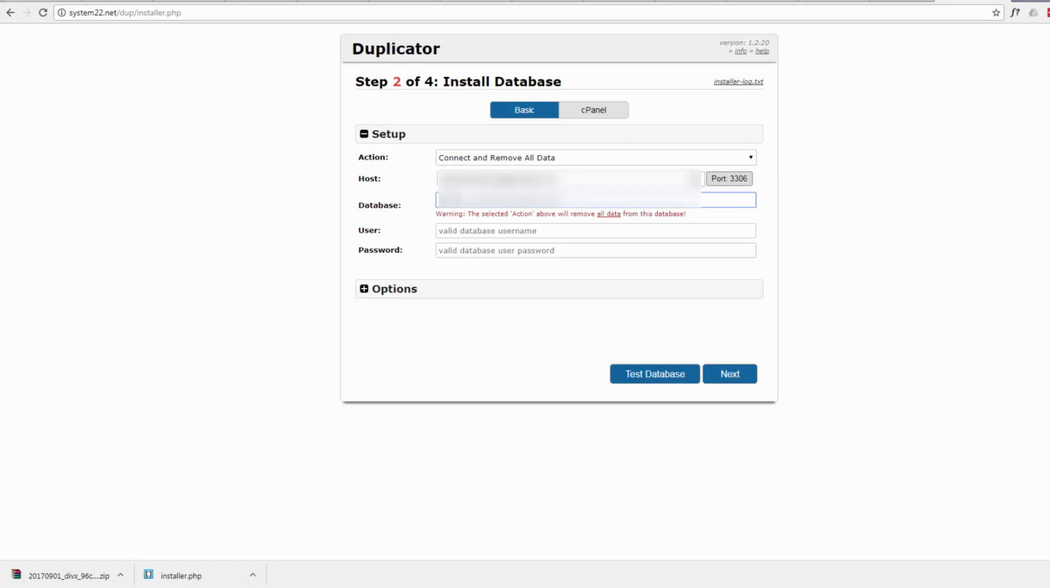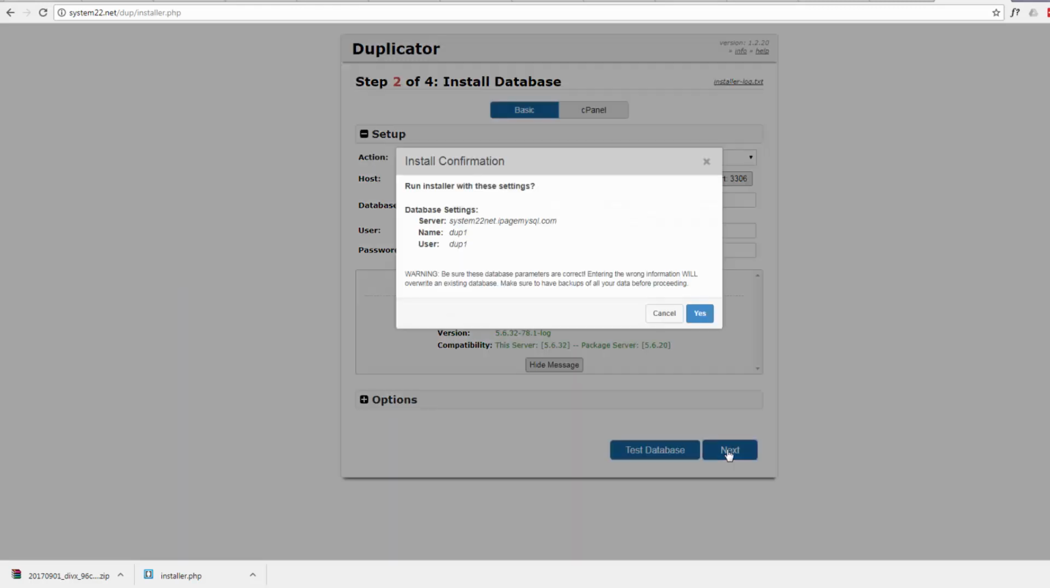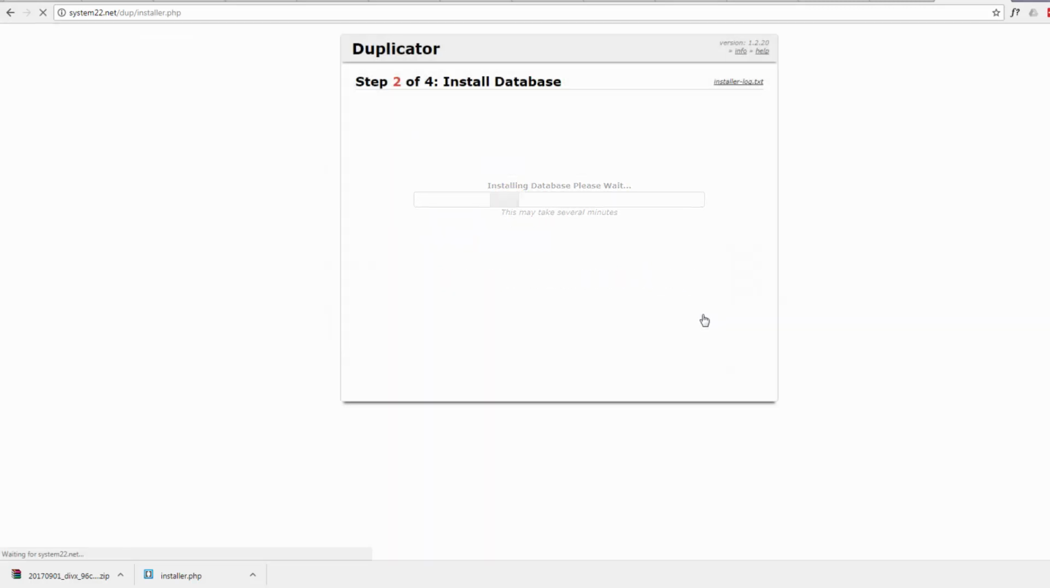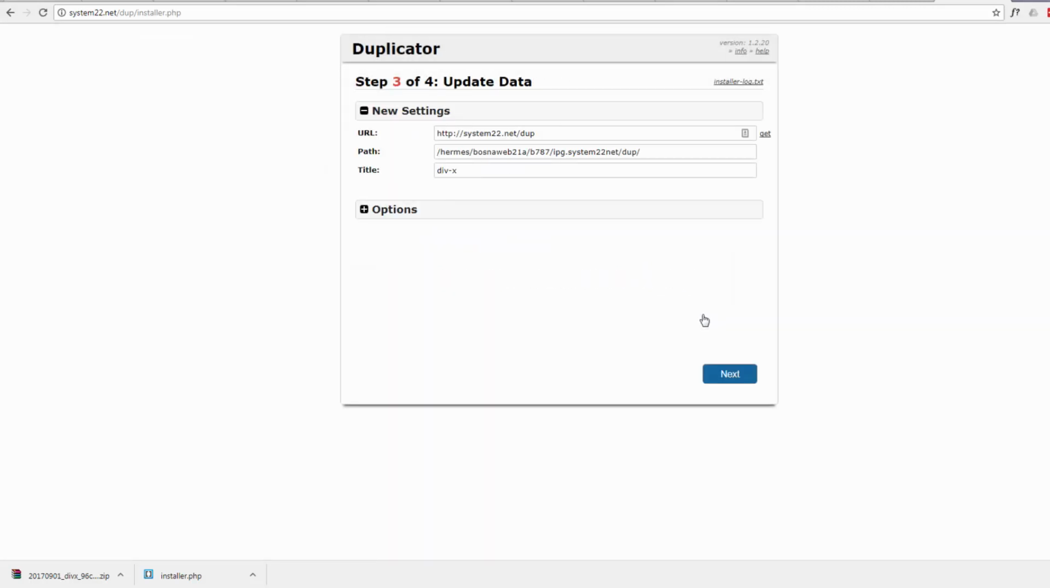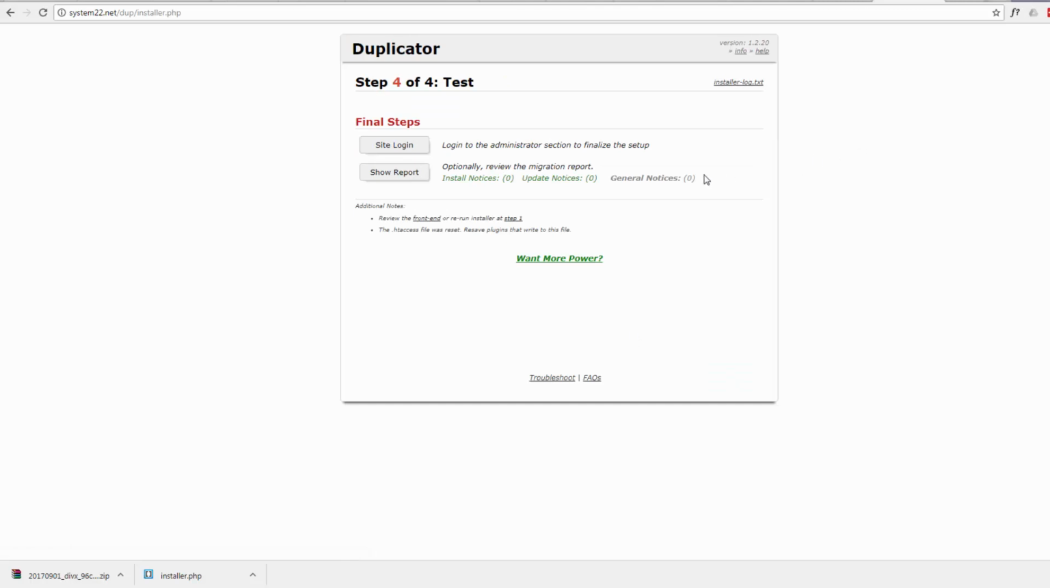So we put that in, the database, if I can remember the name of it. I think it was dupe 1. I think I used the same for everything. And there we go. Let's test that, make sure it's going to work. Yep, that seems fine. And hit our next button. That's good. That's fine too. Okay, well everything's done there.